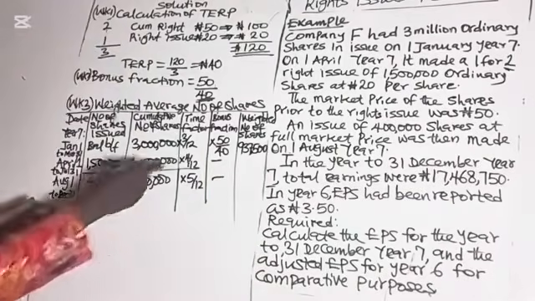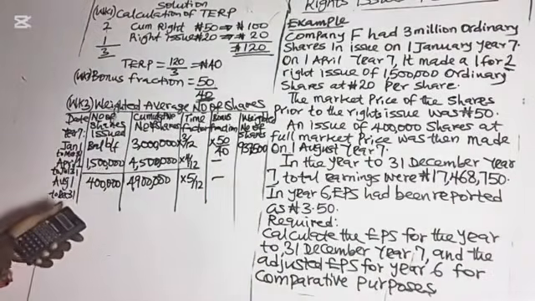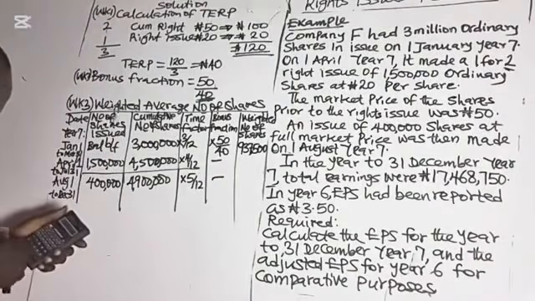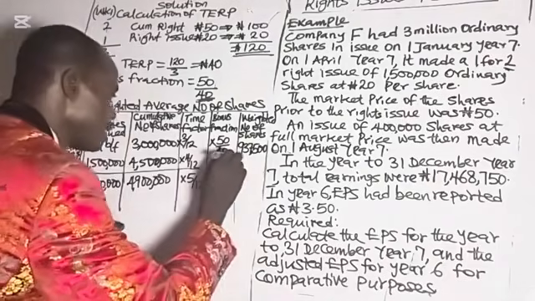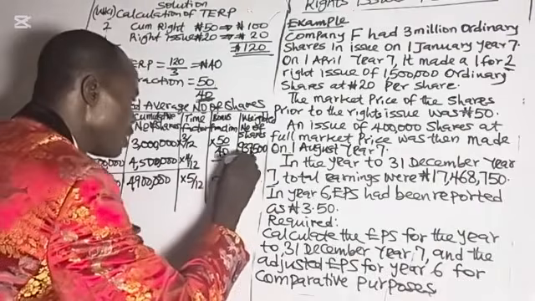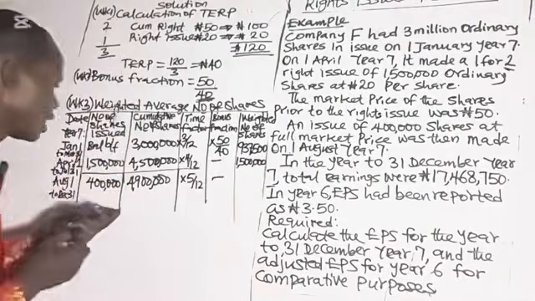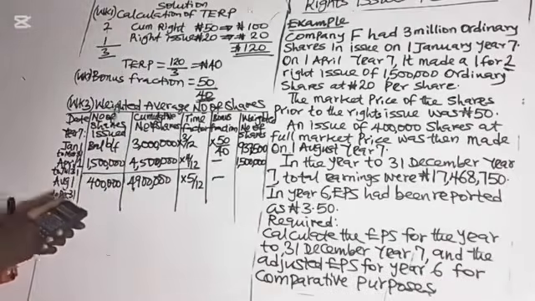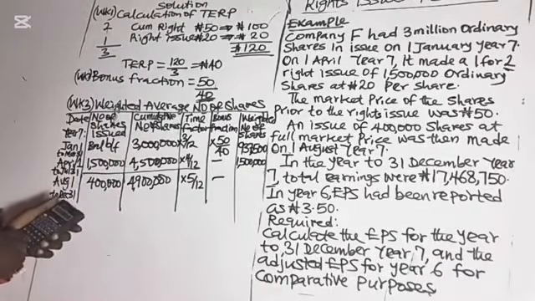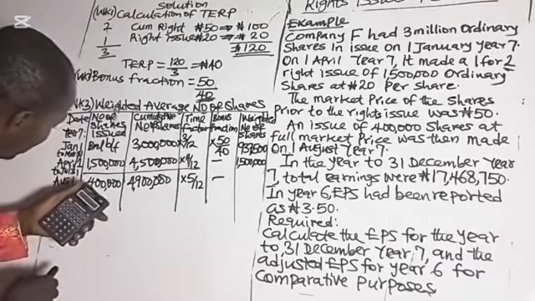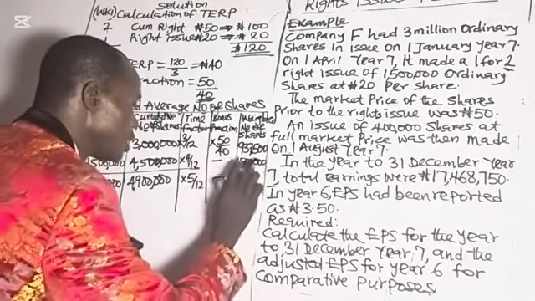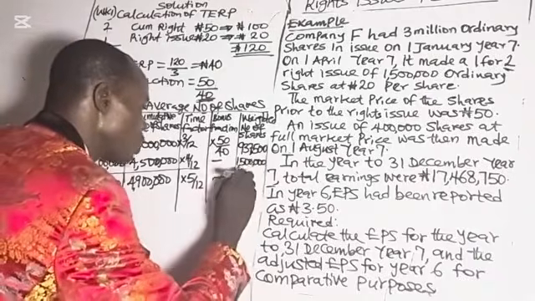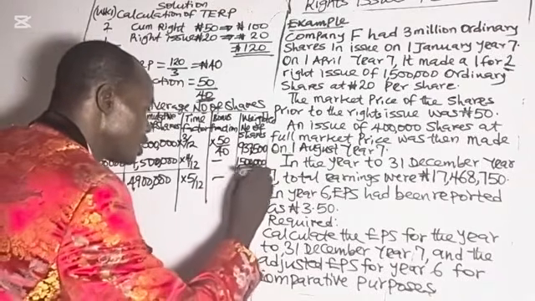Then this is 4.5 million times 4 over 12. That gives us 1.5 million shares. Then this one, 4.9 million times 5 over 12, that gives us 2,041,667.